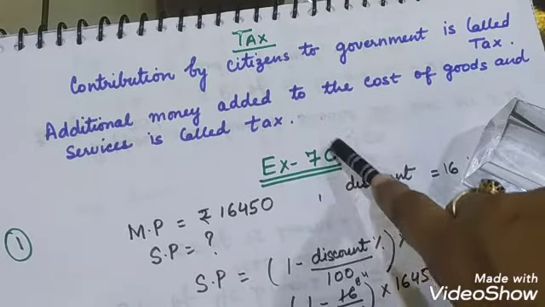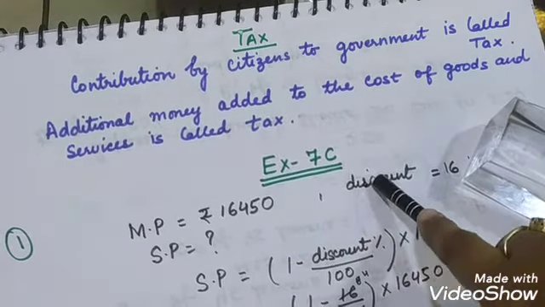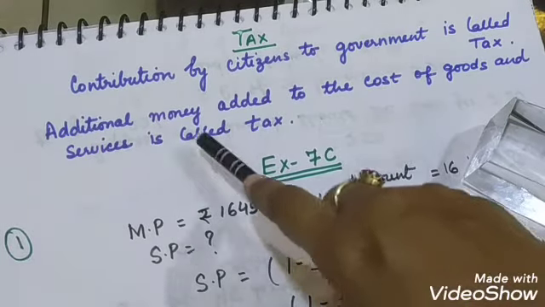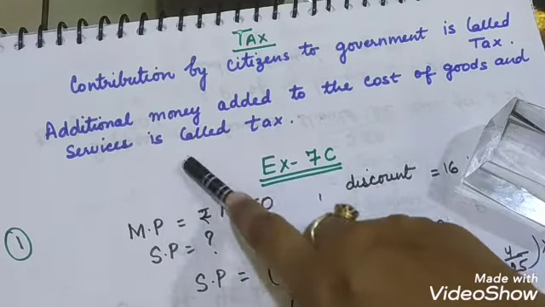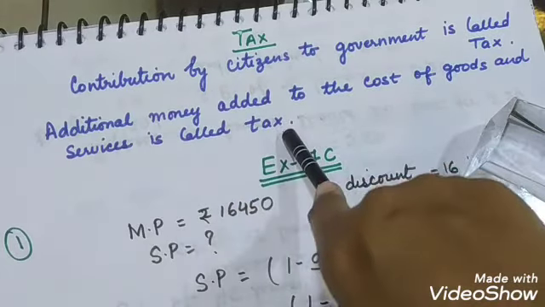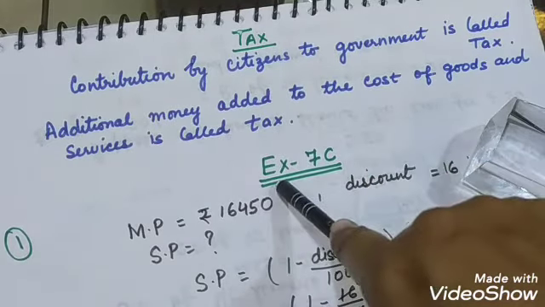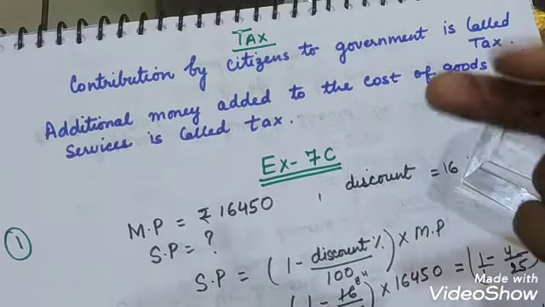If you are using a road, you are giving road tax or goods and services tax, GST. These are all kinds of tax. It is the additional money just added to the cost of goods and services that is called tax. So tax is always added while discount is always subtracted. These two things you need to remember.